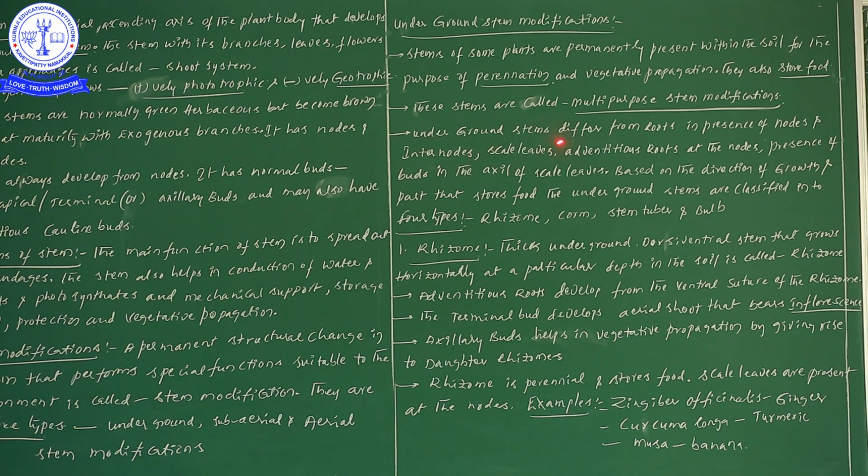Next, in underground stem modifications, nodes as well as internodes, scale leaves, and adventitious roots are present at the nodes. Definitely at every node, adventitious roots and scale leaves can be seen. Scale leaves, what are these structures, sir? Scale leaves are modifications of leaf.